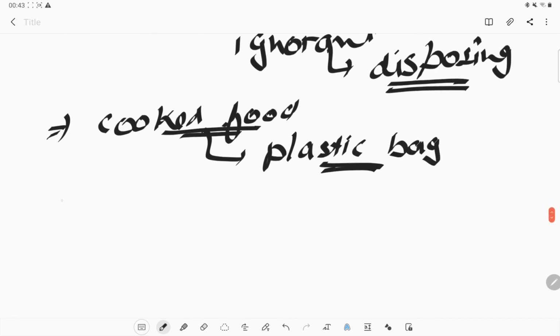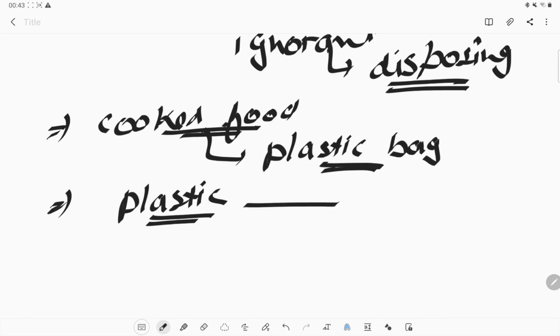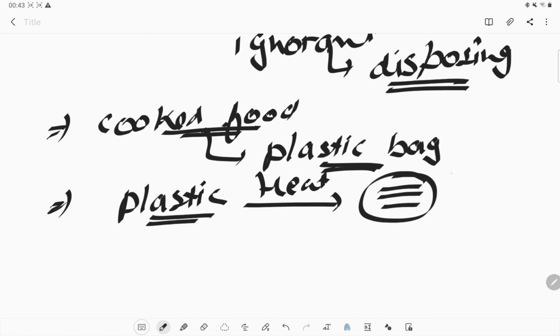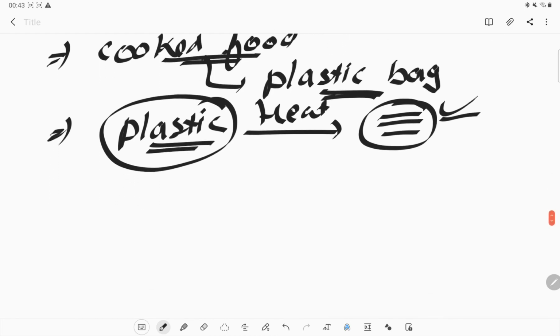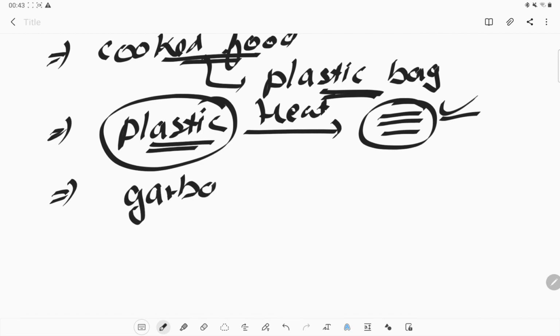Sometimes, to get rid of plastic, we heat or burn it, and that creates gases coming out of the plastic, which are very harmful and will create health problems also.